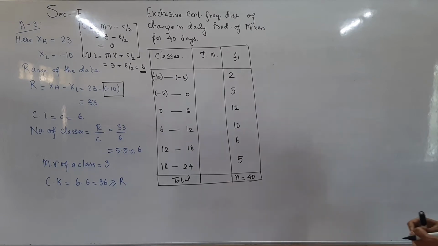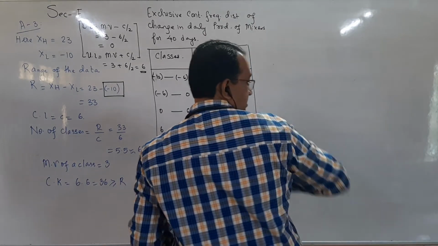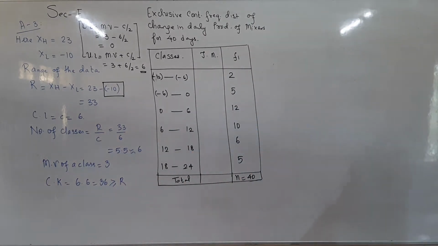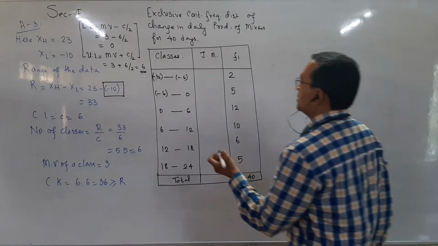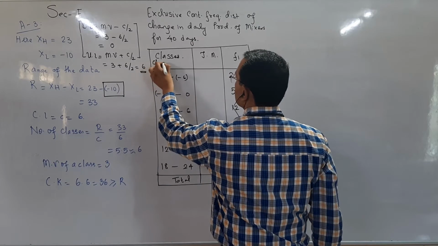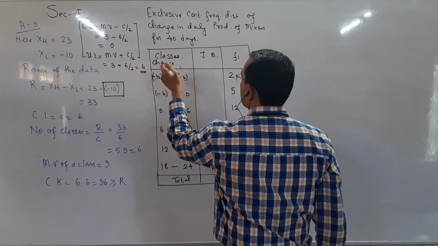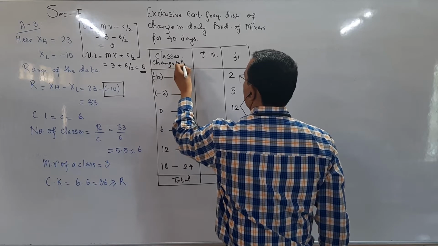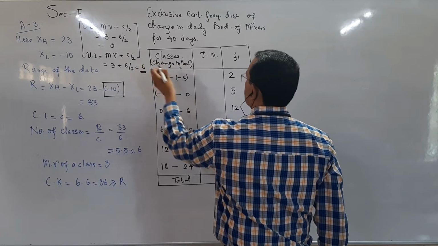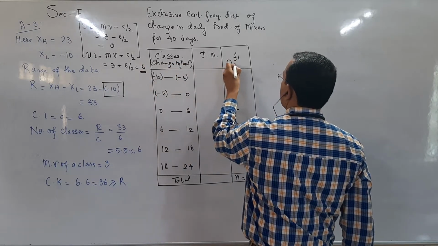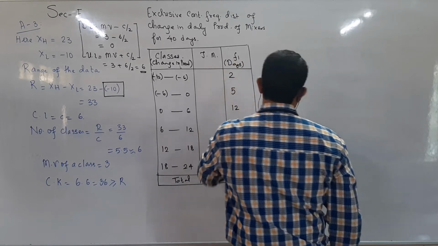So here classes, tally marks and FI. Classes are, students, change in production of mixtures, and these are number of days.